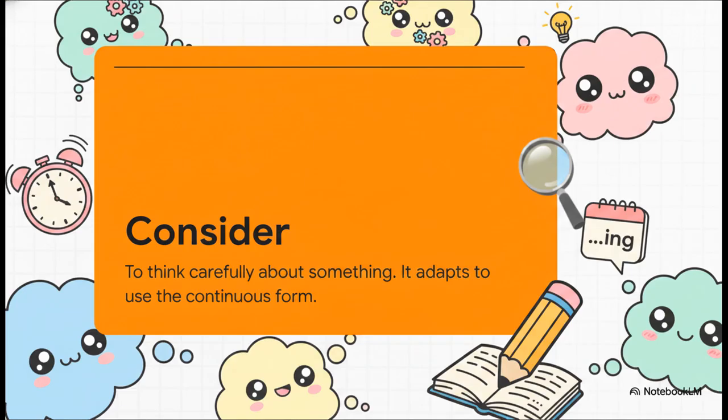But then we have the verb consider. When consider means to think carefully about something, it becomes beautifully adaptable. It actually loves the continuous form. If you're actively pondering a decision, you don't say he considers taking early retirement. No, you say he is considering taking early retirement. It's an active mental process happening right there in real time.